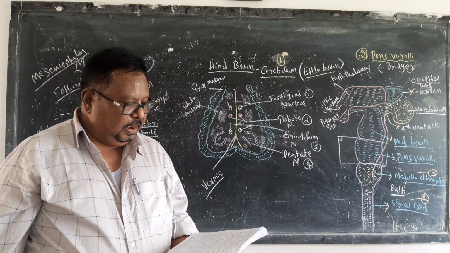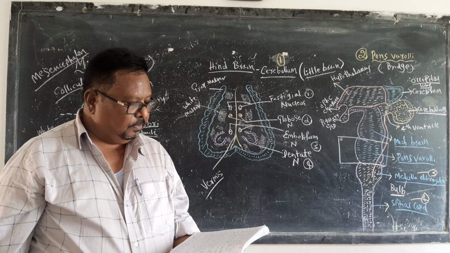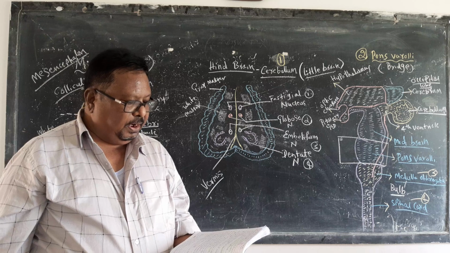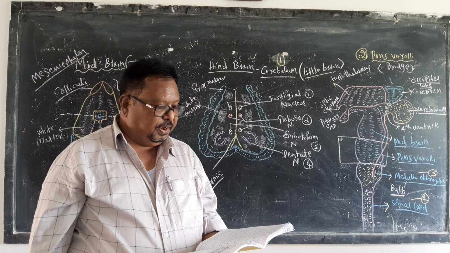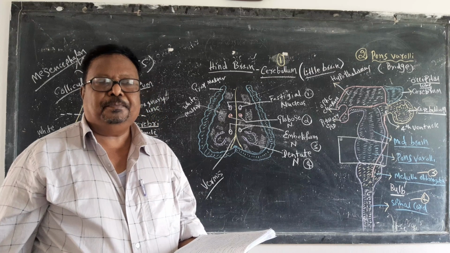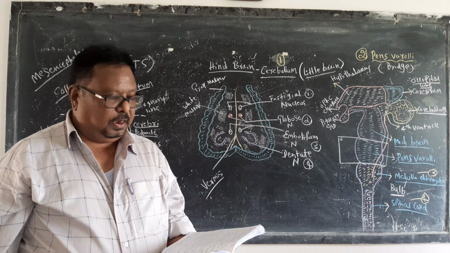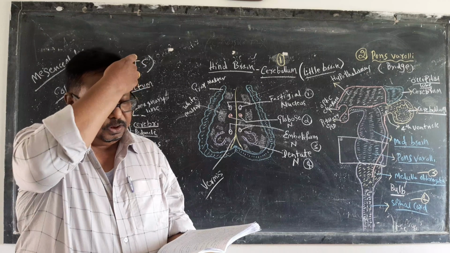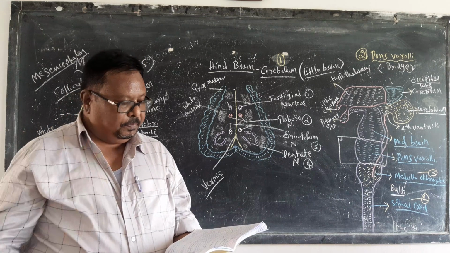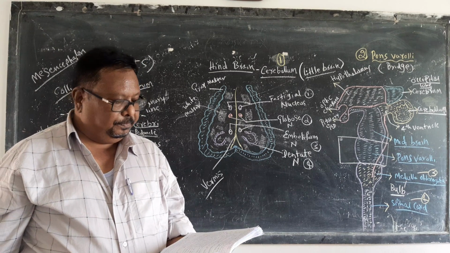The medulla is supplied with the anterior spinal artery and the posterior inferior cerebellar artery. The blood supply to the medulla is by the anterior spinal artery and the posterior inferior cerebellar artery.